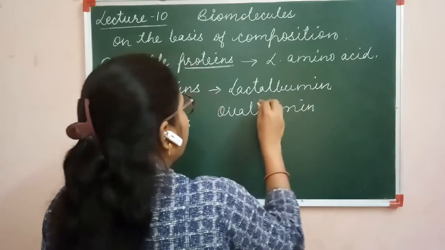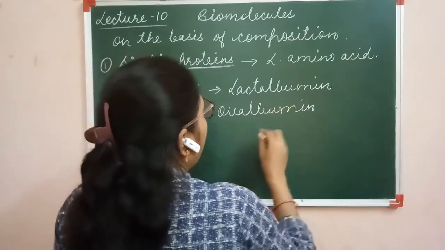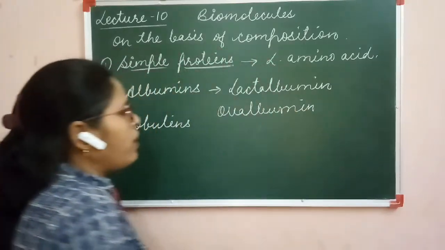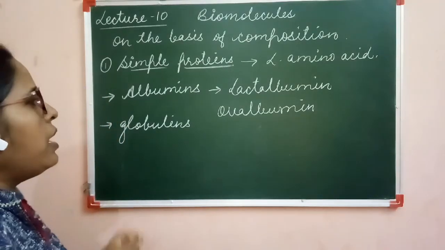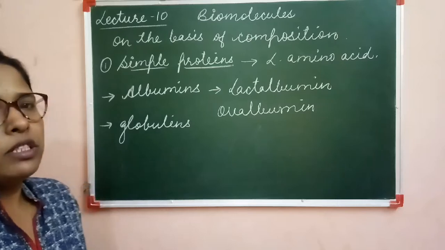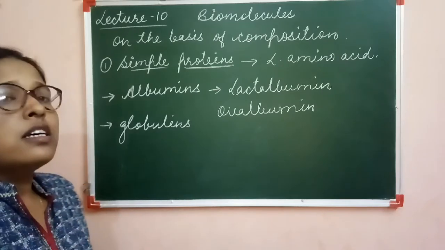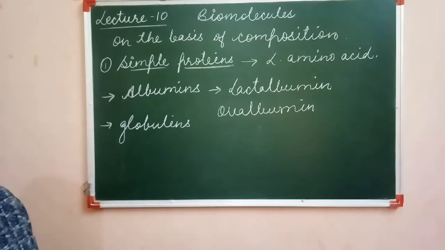Clear? The albumin which is present in the egg is called ovalbumin, and the albumin which is present in the milk is called lactalbumin. So both of these are the simple type of proteins.